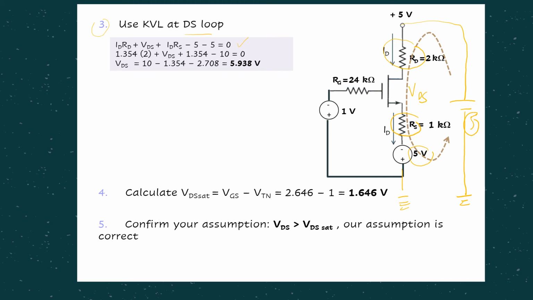From there you can just substitute, because we already know the value of ID. Then lastly you get the VDS value, in this case 5.938 volts. Then step number 4, remember, calculate VDS saturation as usual. We get this VDS saturation. Then step number 5, we check whether our VDS is larger than VDS saturation to confirm whether our assumption is correct or not. In this particular example, yes, our assumption is correct.